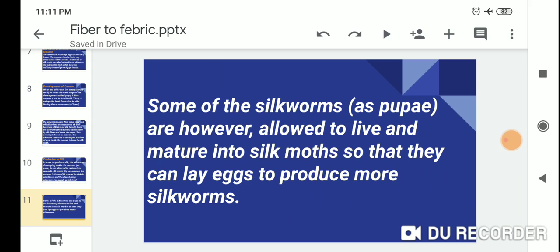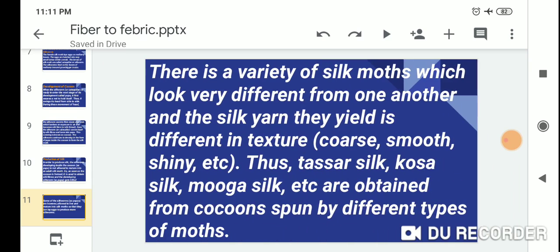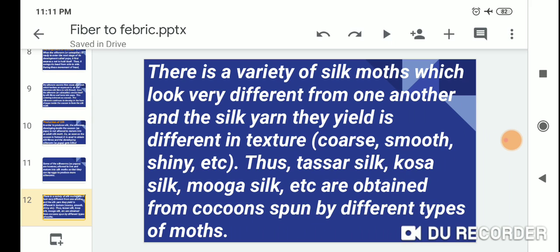Some of the silkworms are however allowed to live and mature into silk moths so that they can lay eggs to produce more silkworms.